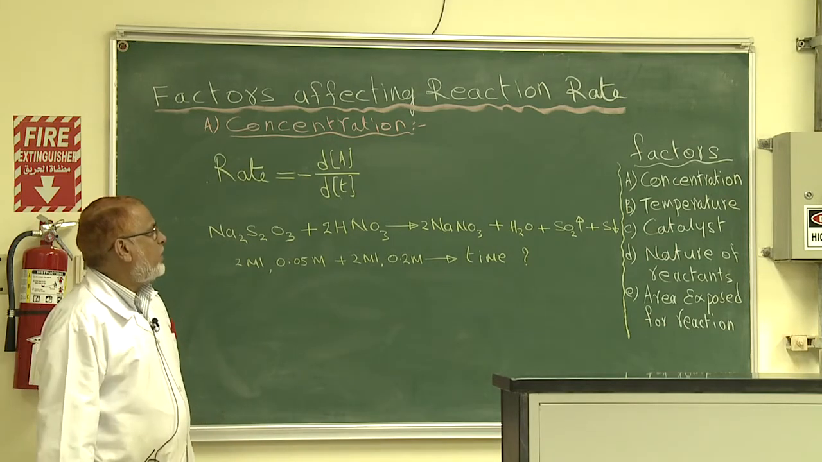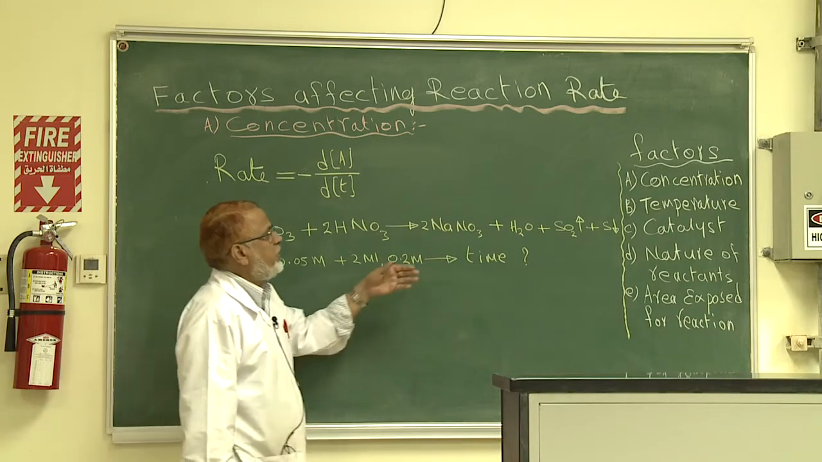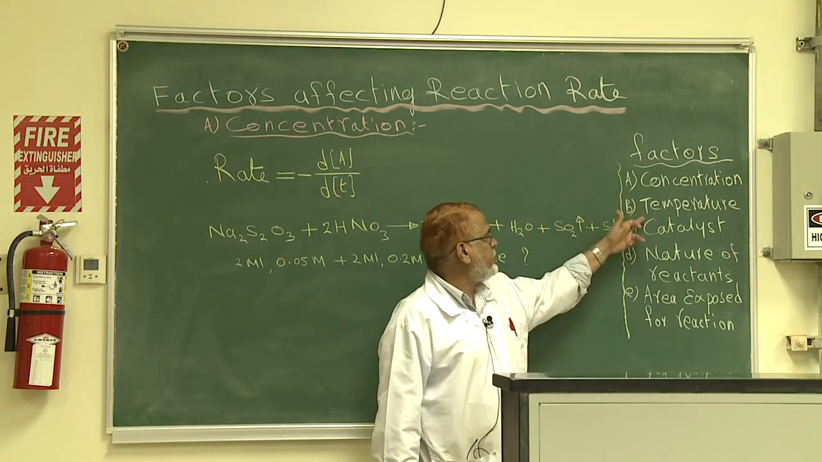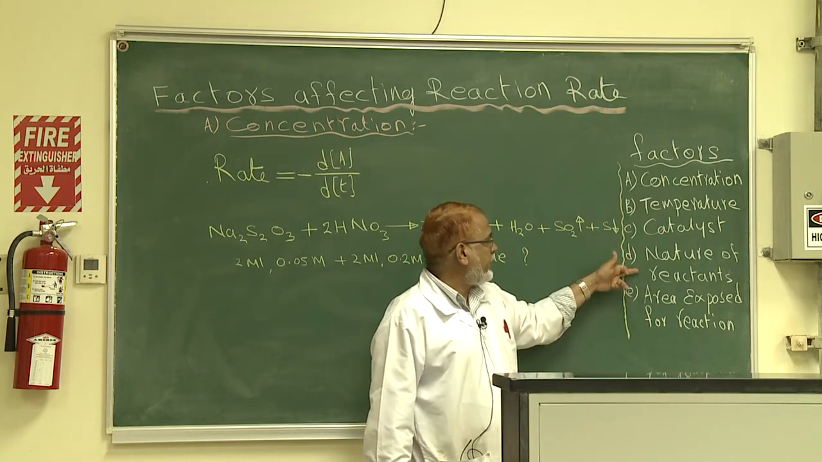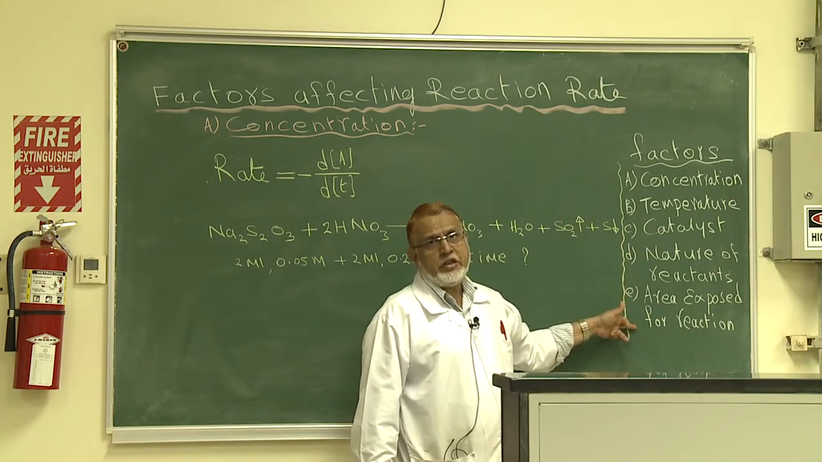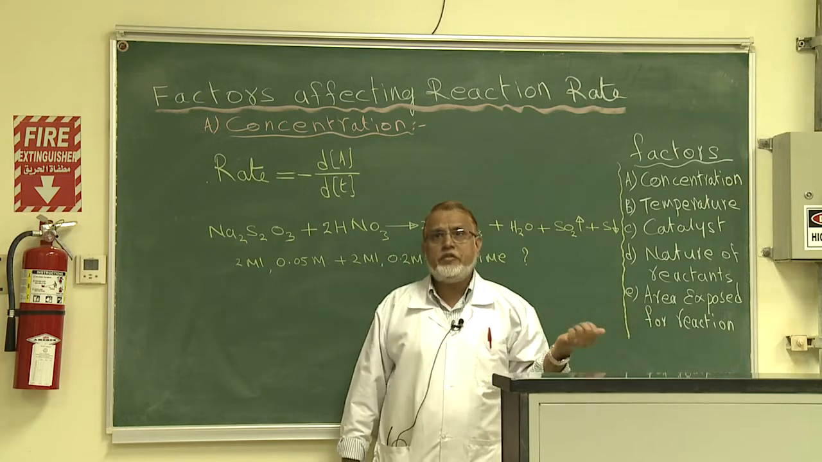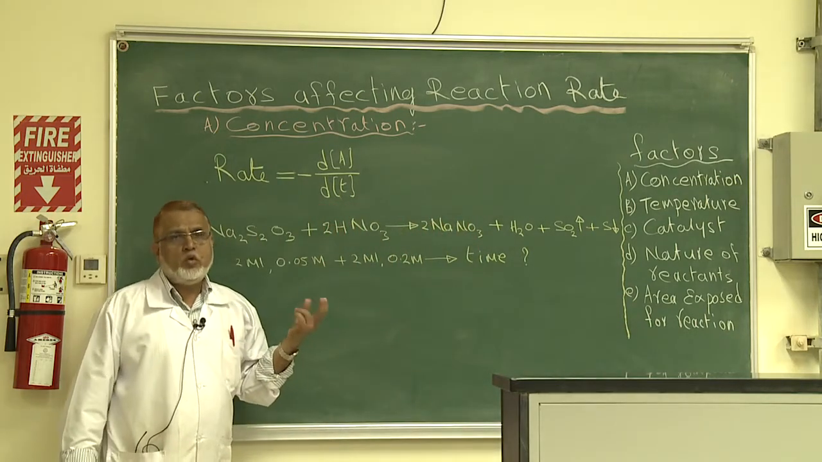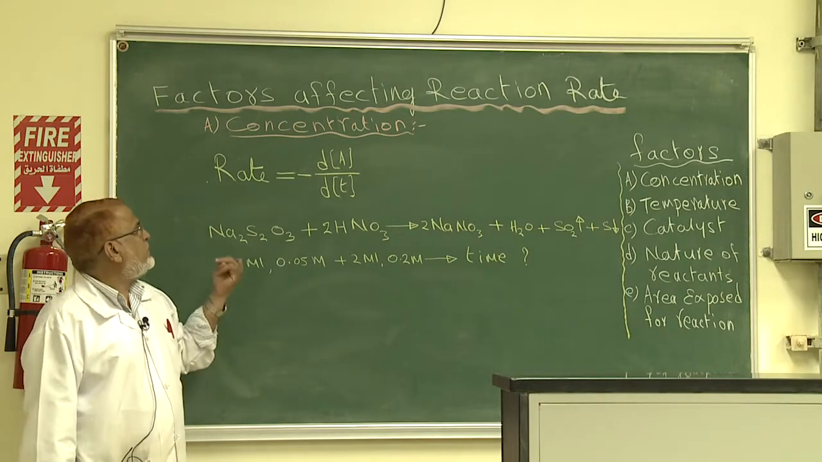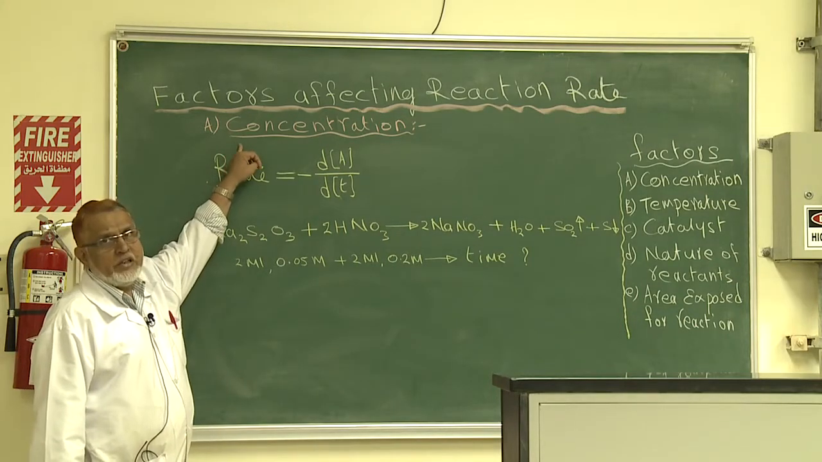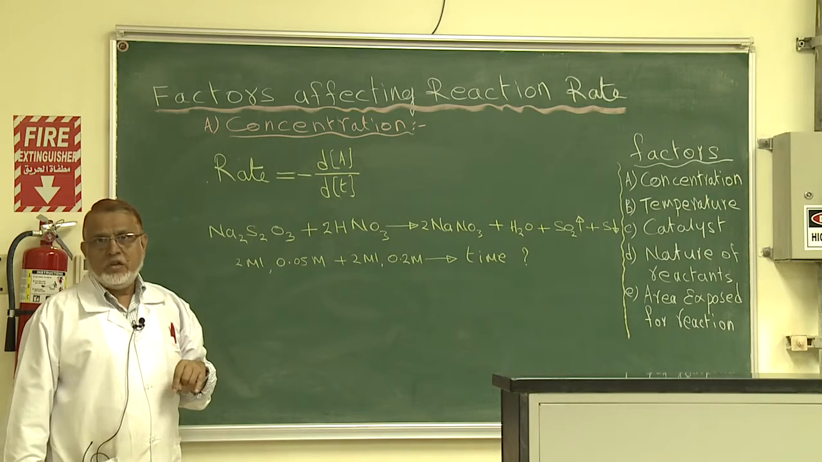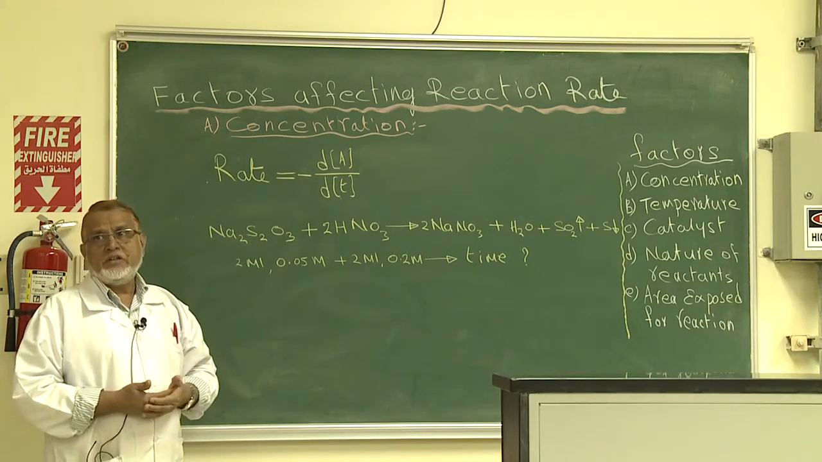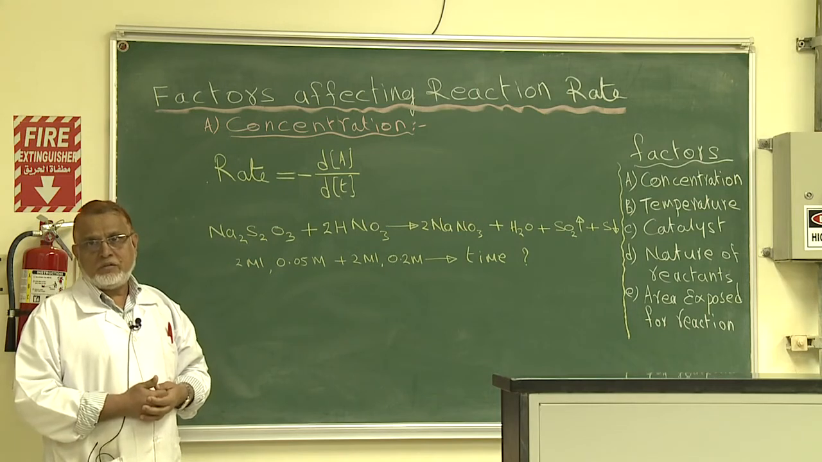Today what we learn is the effect of concentration. There are many factors like concentration, temperature, catalyst, nature of the reactants, and area exposed for the reaction. All these are factors on which the rate of a reaction depends. But in our lab, in this course, we have two experiments: one directly related to concentration, another to temperature. So today I explain how changing the concentration changes the rate of the reaction.